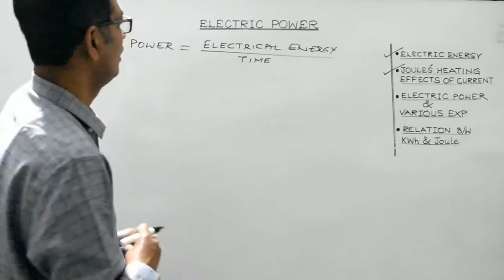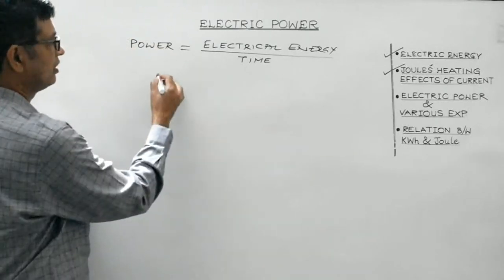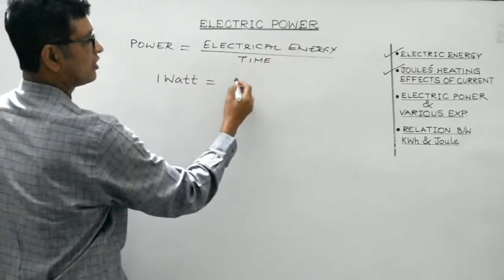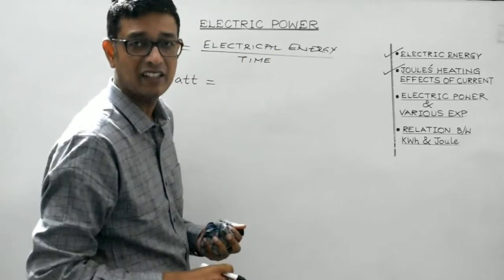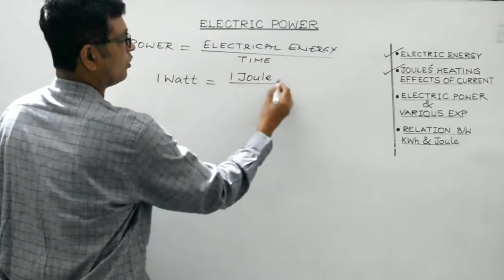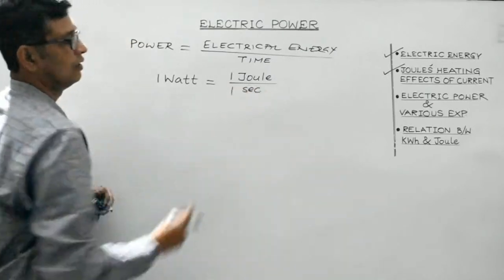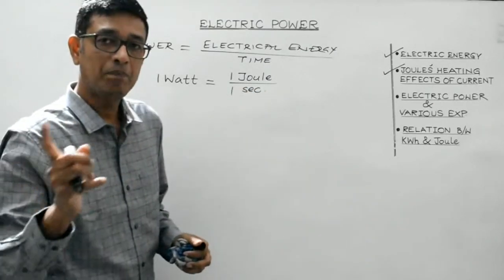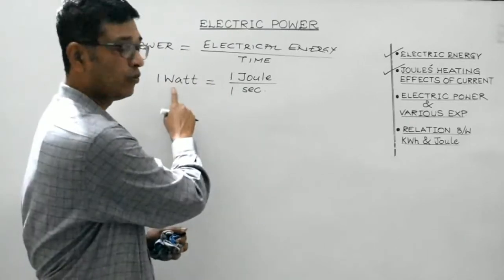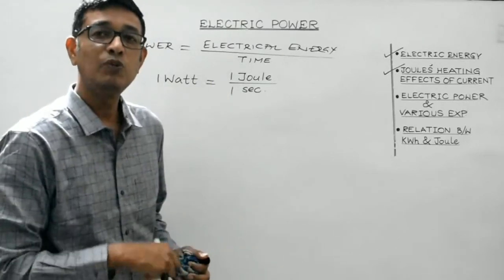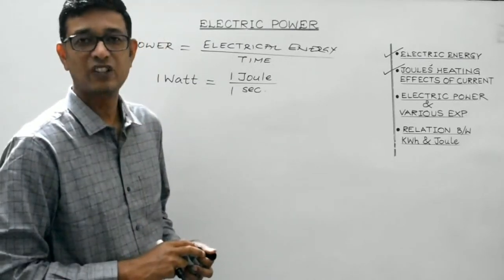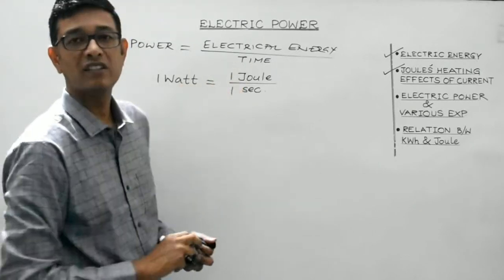Clear, students? So regarding its unit, the SI unit of power is watt. The SI unit of electrical energy, or any energy, is joule. And time is measured in second. So the electric power of a circuit or any electrical device is said to be 1 watt if it consumes 1 joule of electrical energy in 1 second. Clear, friends? So this is how 1 watt is defined.